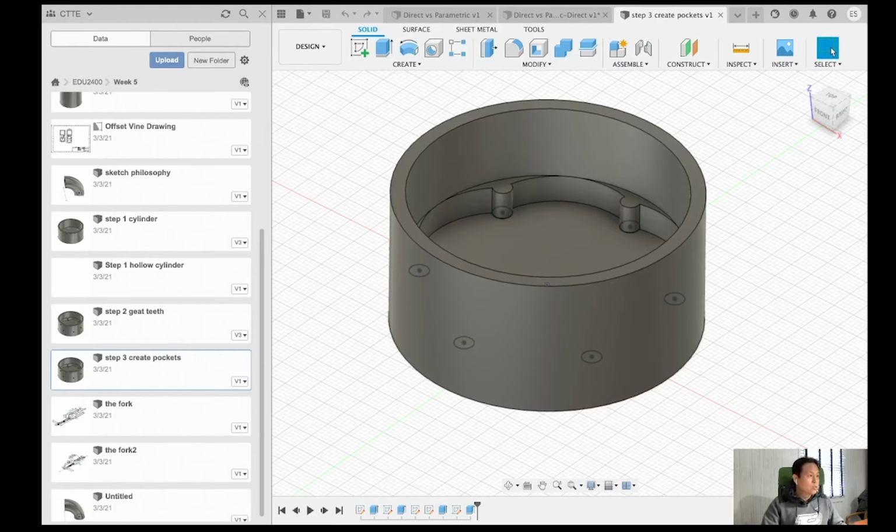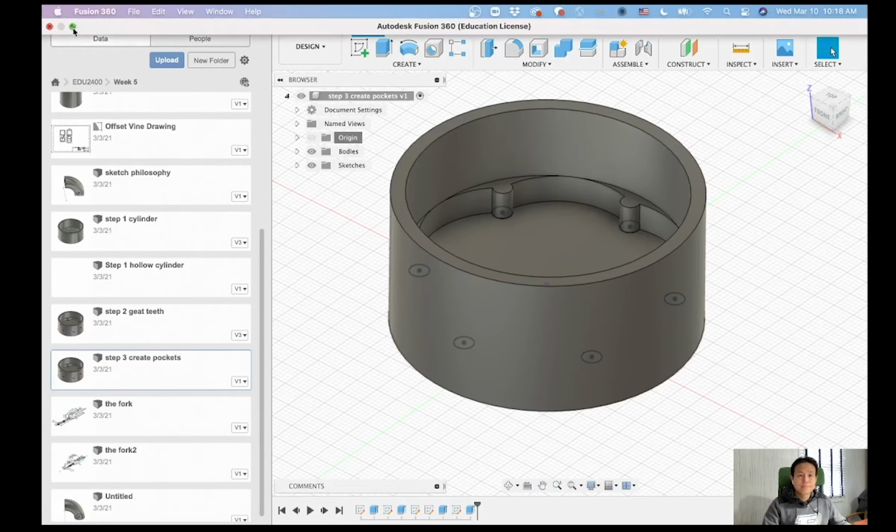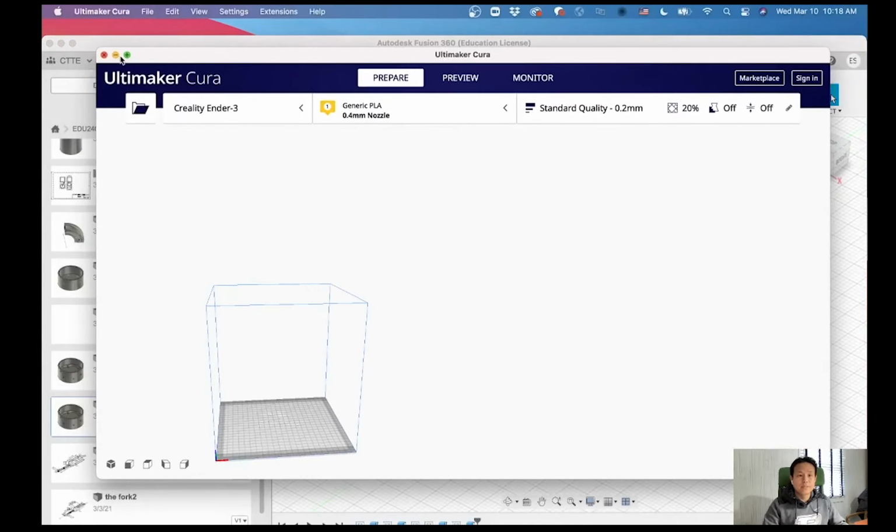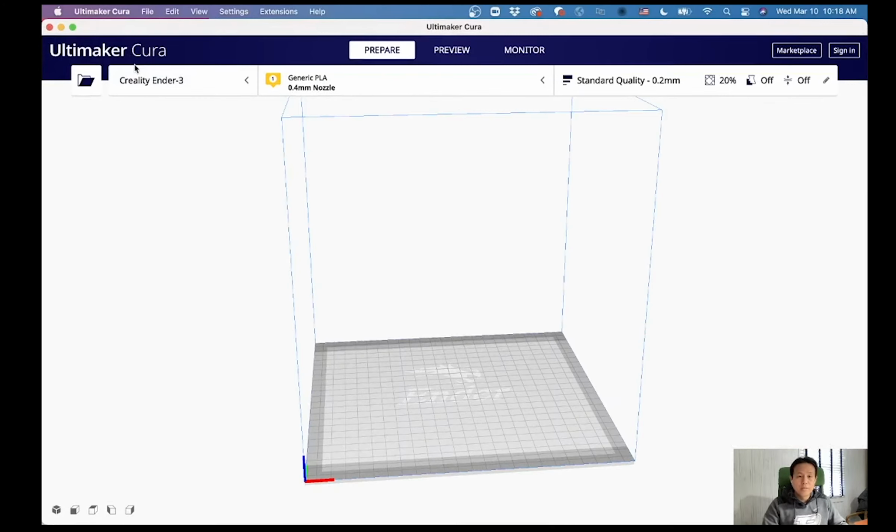Let me show you the software real quick. All right, so this is the software that I'm using for my 3D printer, Cura. If you have a different 3D printer, you need to use different software that is provided by your 3D printer manufacturer.